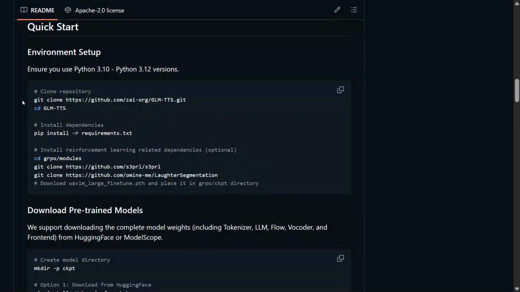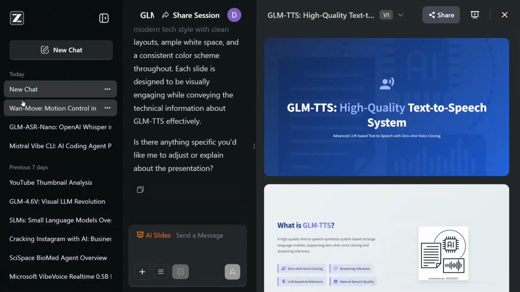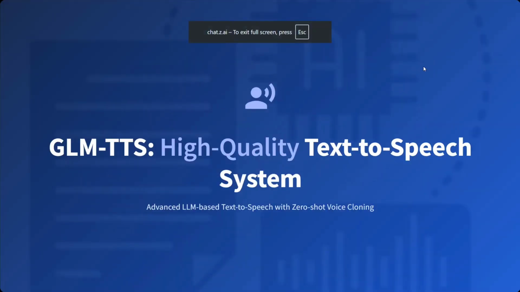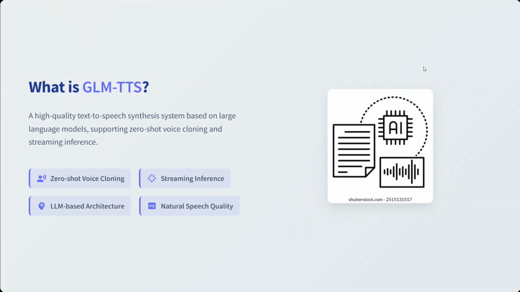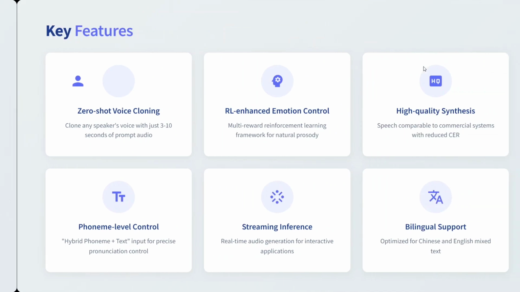Let's jump on to our last segment where we talk in detail about the model configs. GLM TTS, a high quality text to speech system. What is GLM TTS? It's a high quality TTS synthesis system based on LLMs, supporting zero shot voice cloning and streaming inference as well. As you saw in one of the examples, what are the key features?